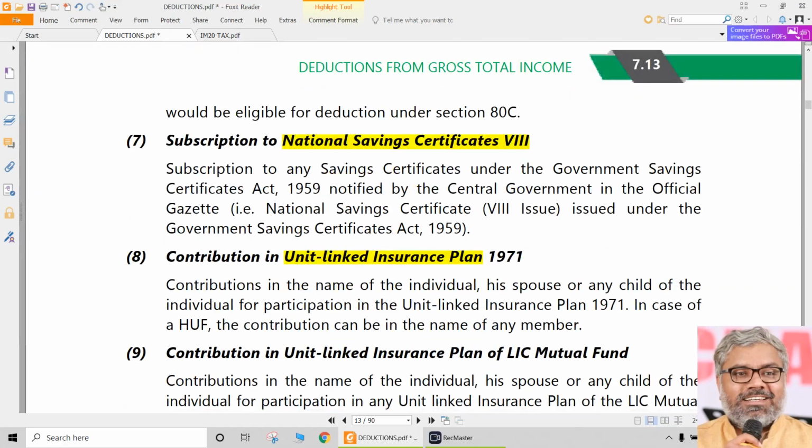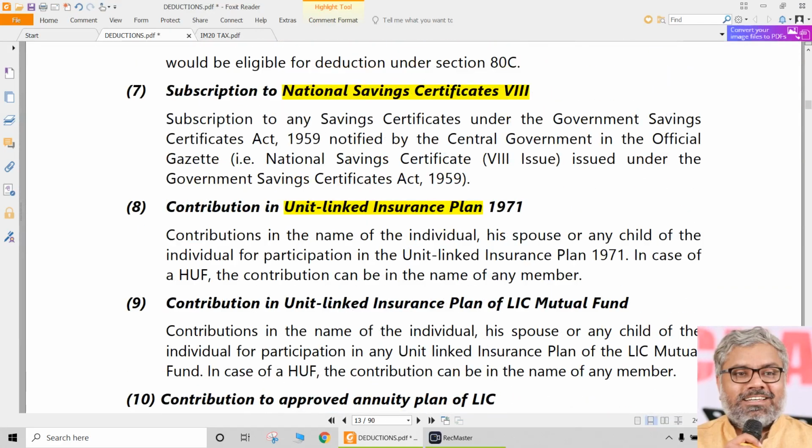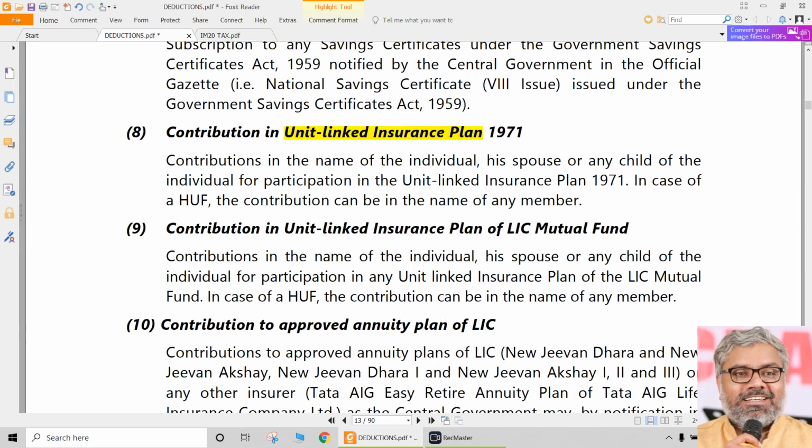Same way, National Savings Certificates purchased, subscription you call it, purchase you call it, investment you call it, that is eligible for 80C. Contribution to ULIP is eligible for 80C. Not every ULIP. There is one particular plan of 1971 that is eligible for 80C.